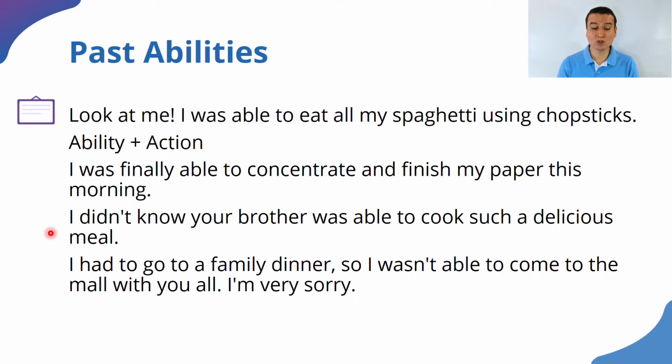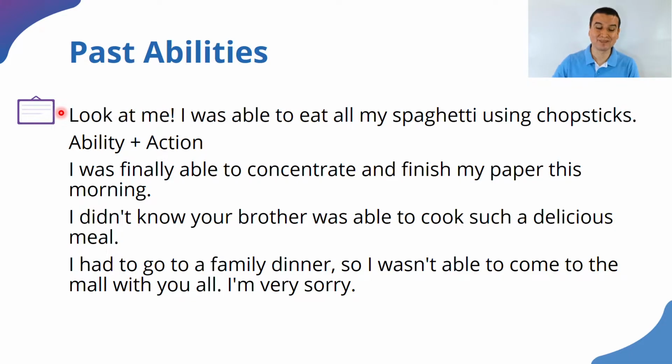I had to go to a family dinner, so I wasn't able to come to the mall with you all. I am very sorry. So for the negation of be plus able to, we are using the word not, which is an adverb, attached to the auxiliary of be, in this case, conjugated as was in the past. I wasn't able to come to the mall. All right? So that is how we use be able to talk about ability and action in the past.